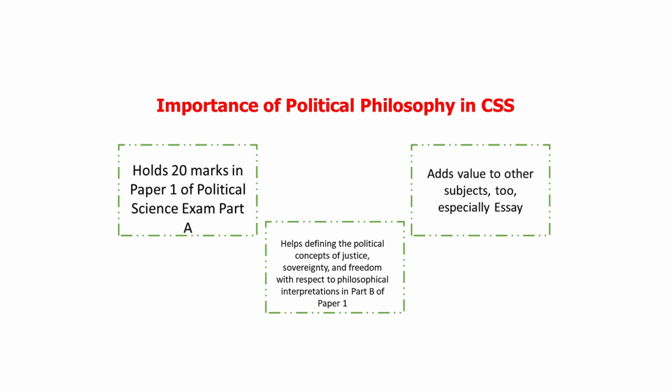It is because when we look at the political philosophy portion in the CSS exam, we see that it not only holds 20 marks in the part A of Pol Science paper 1, but it also is very important in the part B of paper 1, because in part B, basic fundamental concepts of liberty, equality, justice are asked. And in those questions, you need to give reference of different political philosophers. You need to quote their political philosophy where they fit well.